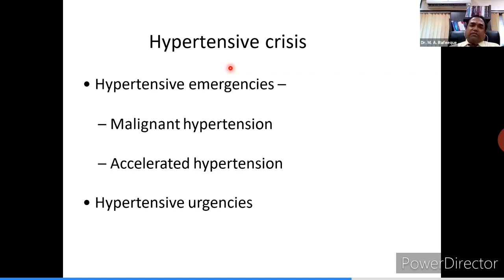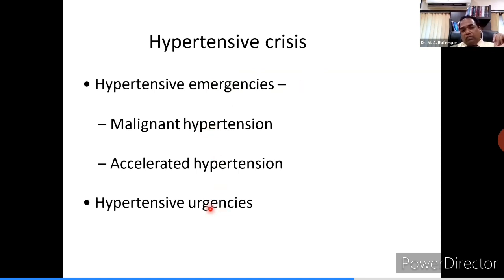In hypertensive crisis, the blood pressure systolic is more than 180 and diastolic is more than 120, and it can be divided into hypertensive emergencies and hypertensive urgencies. In hypertensive emergencies, there is target organ damage along with very high BP, more than 180 by 120.